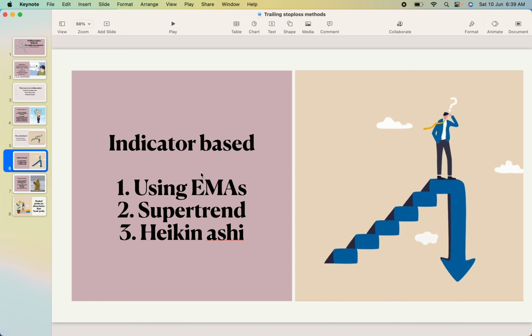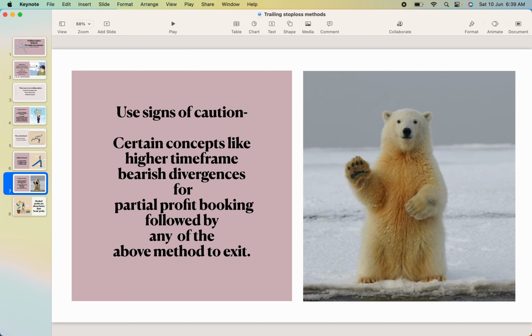indicator based. So we have seen the percentage wise, price action based, and the indicator based. Before we use the trailing stop losses, there is one more method that we can use to suspect price correction, and that is the concept which is known as bearish divergences. So you can use higher time frame bearish divergences that can help you in partial profit booking, that will act even before any of the above methods will be in action. So if you see certain signs, you can consider partial booking and then wait for any of the other methods which we discussed to allow you to operate the complete exit from your equity investments.